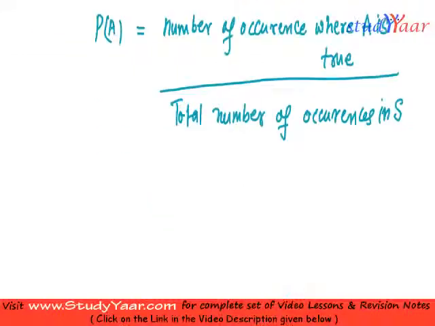You can also write it like this: P of A is equal to the number of occurrences where A is true, which is the modulus of A, upon the modulus of S, which is the number of occurrences in your sample space. So let us take an example.